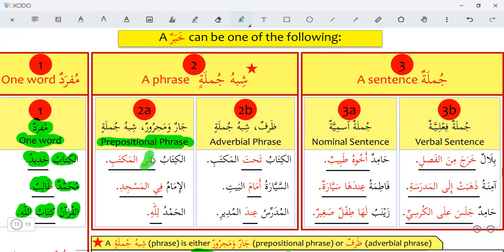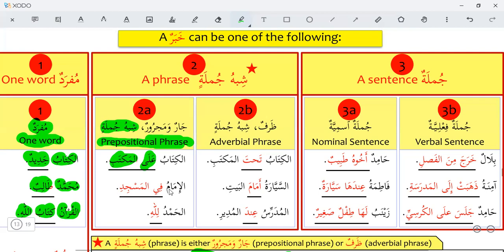Ala is a preposition, harf jar. Al-maktabi is ism majroor. So this is jar and majroor, the first kind of the shibhul jumla. The book is on the table, and this shibhul jumla is in a nominal sentence, so it is a khabar, predicate.